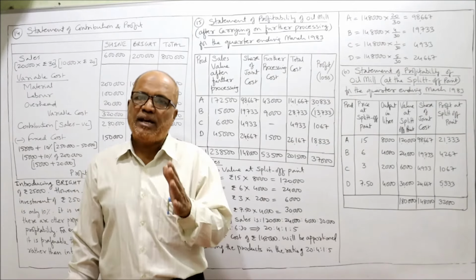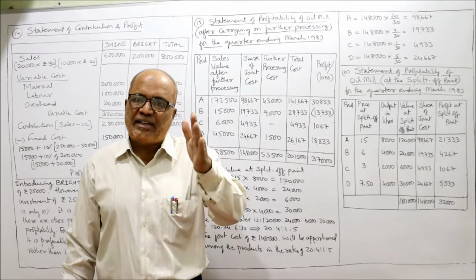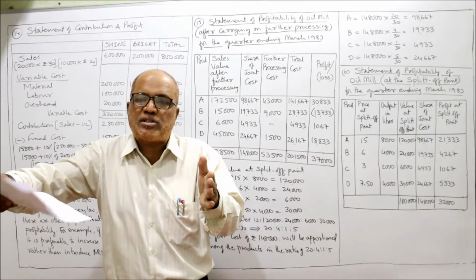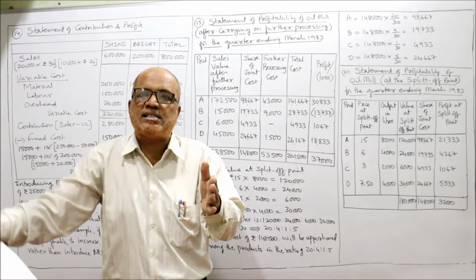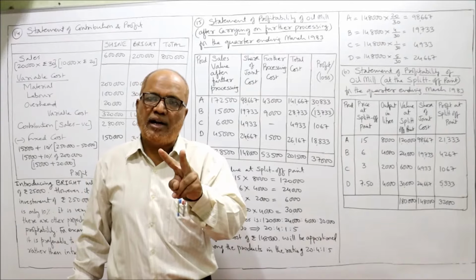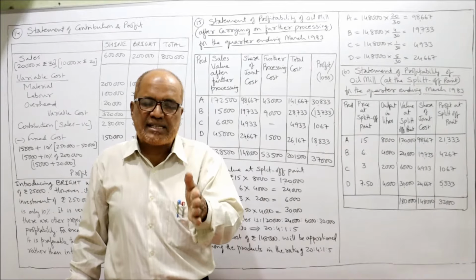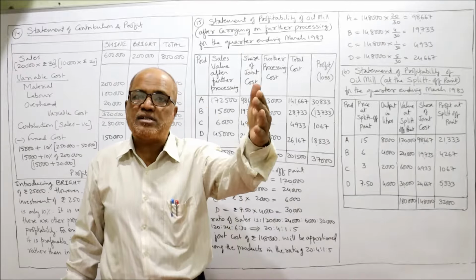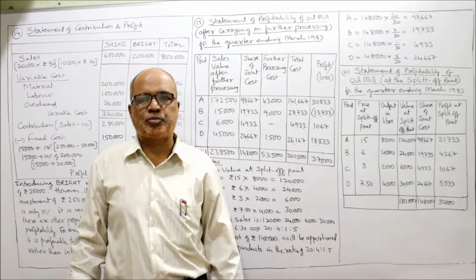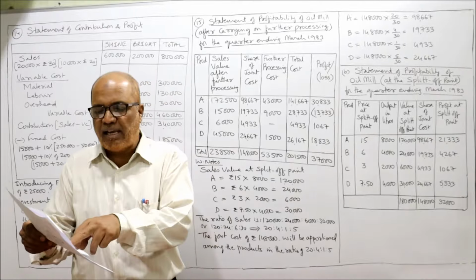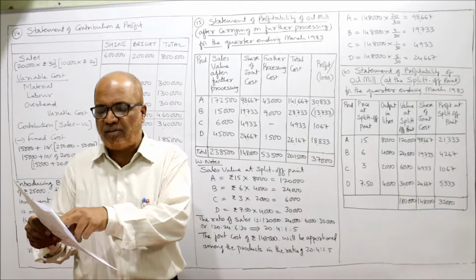The company has the option whether to sell the products at split off point or further process and sell them as refined, finished products. So 2 alternatives. If it sells at split off point, the selling price will be 15, 6, 3, 7.5.